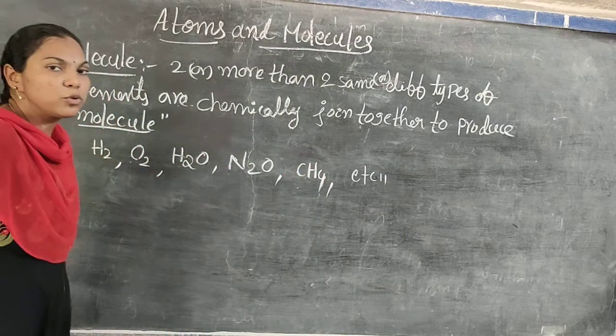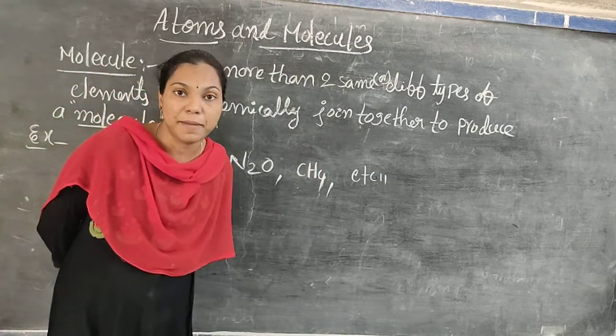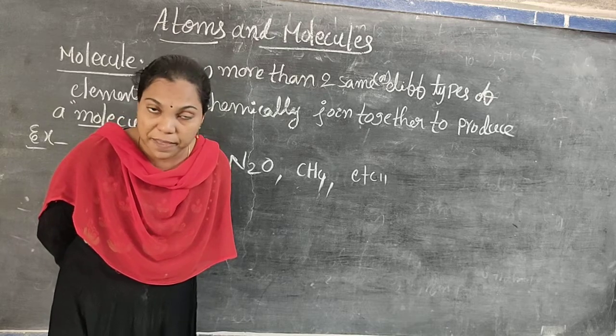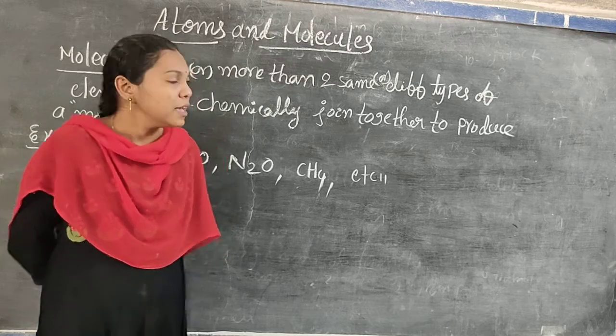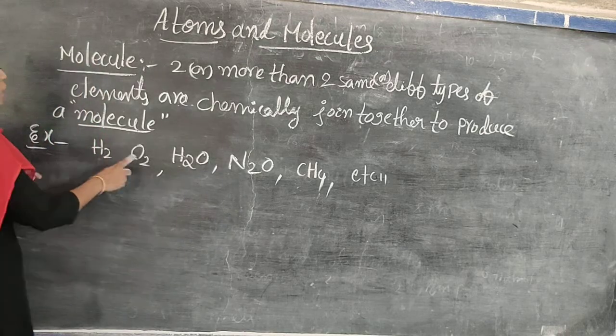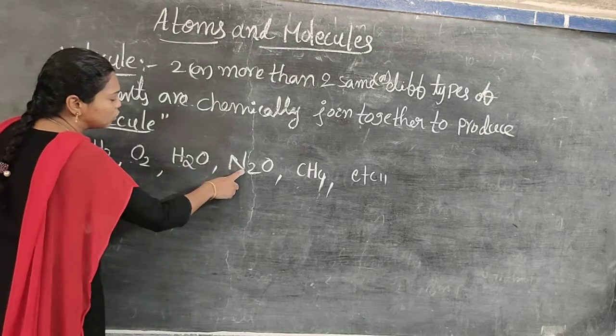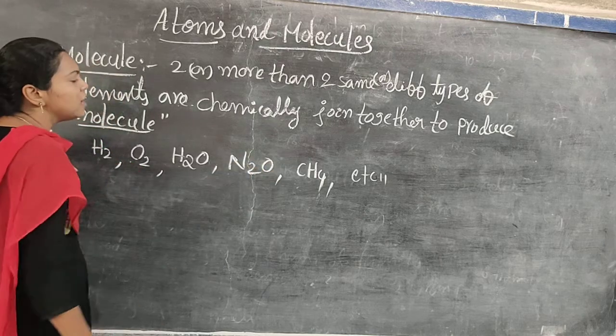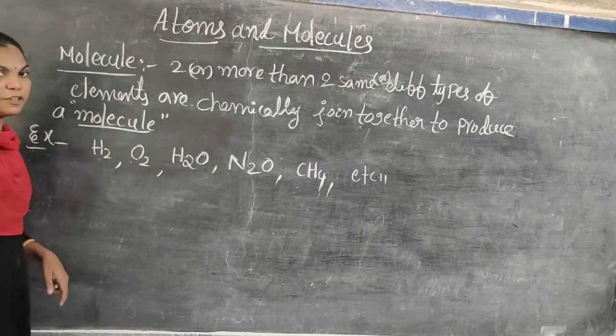Two or more than two same or different types of elements are chemically joined together to produce a molecule. Here I give different types of molecules. See here: H2, O2, H2O, N2O, CH4 and so on. These are examples for the molecules.